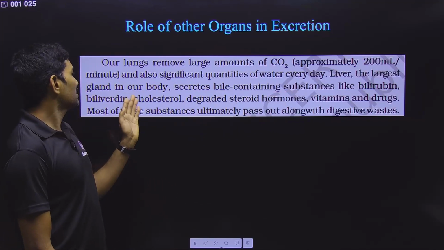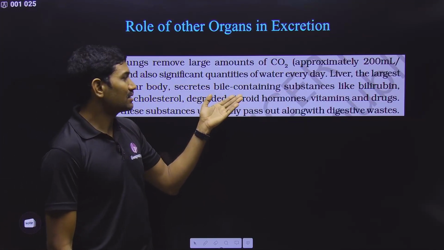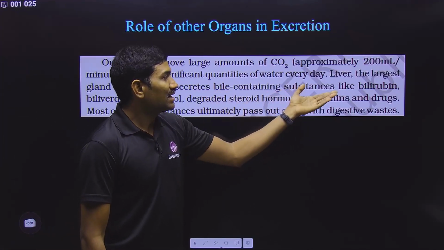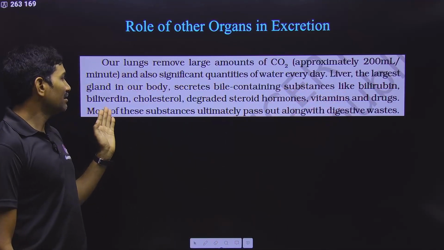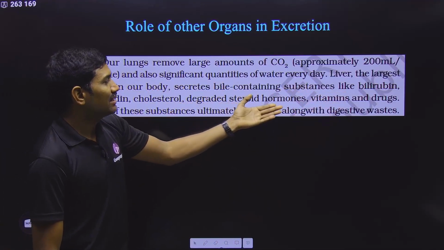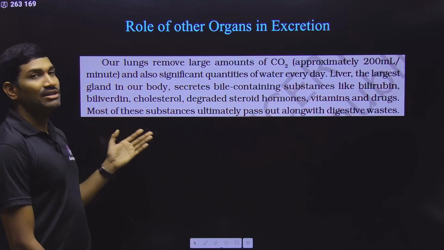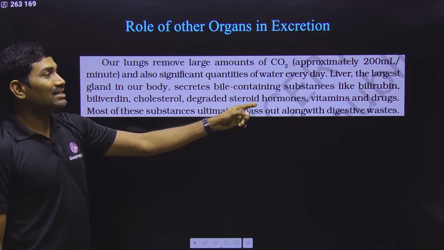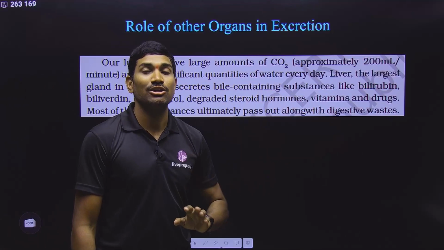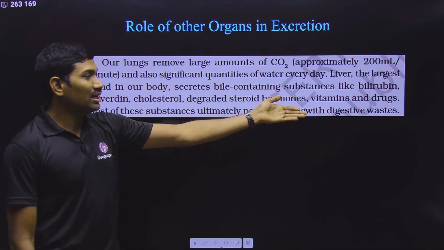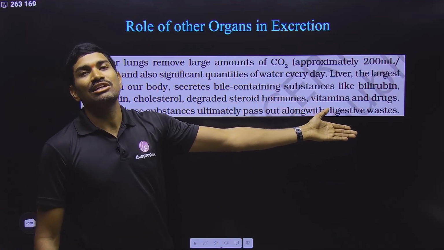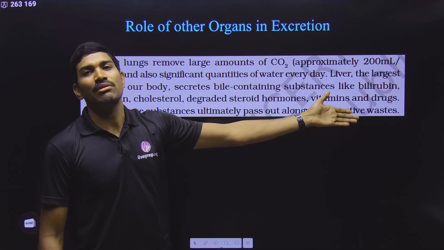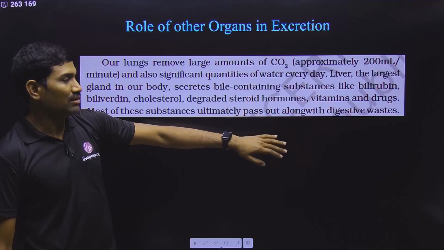Liver, this is the largest gland in our body. This is secreting some components like bile containing substances like bilirubin, biliverdin, cholesterol, and degraded steroid hormones, vitamins, and even drugs also. Now the liver is excreting these many, but the liver is releasing all these things along with the bile, so that these things will be released out along with the undigested food material, along with the fecal matter, okay, not through the kidney, okay.